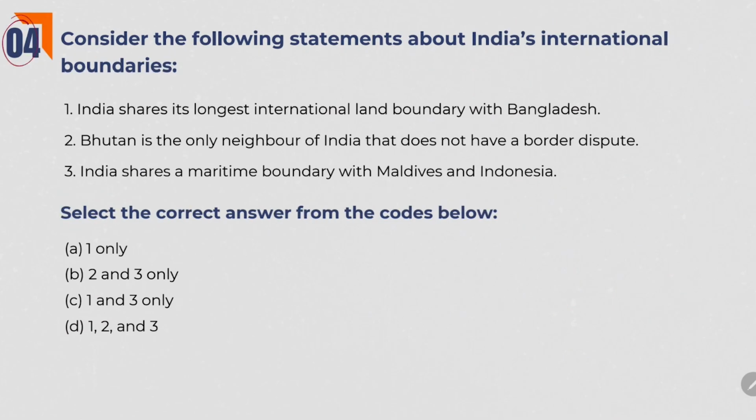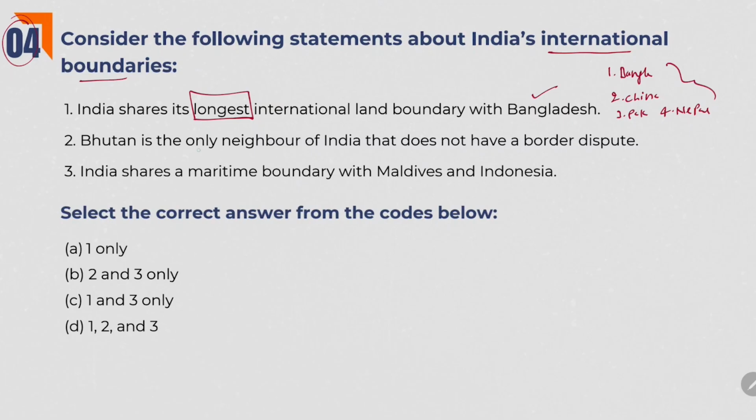Next one. Consider the following statements about India's international boundaries. India shares its longest international boundary with Bangladesh. Yes, this is a factually right statement. What are the countries with which India shares second longest international boundary, third longest international boundary? First is Bangladesh. Second is China. Third is Pakistan and fourth is Nepal. You should remember such basic facts.